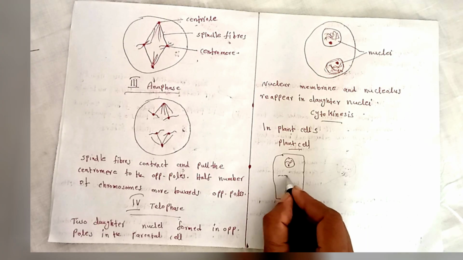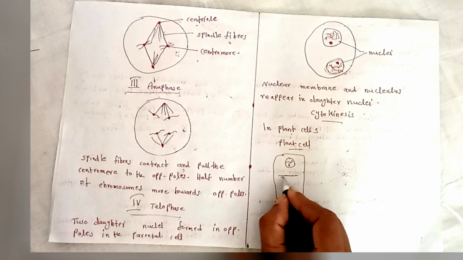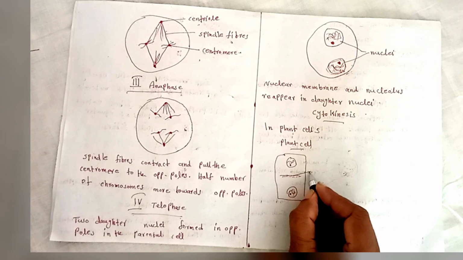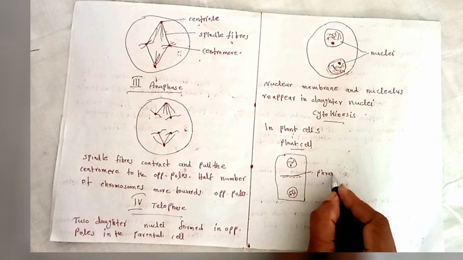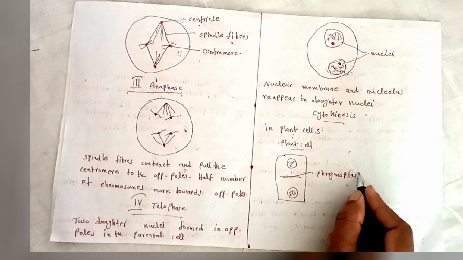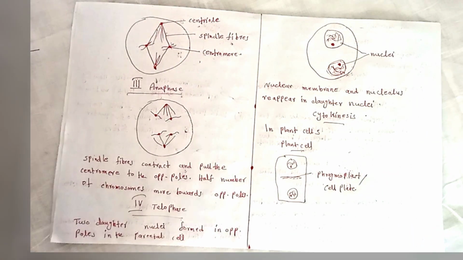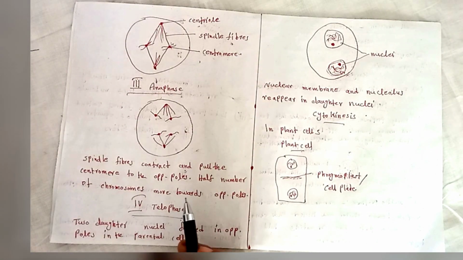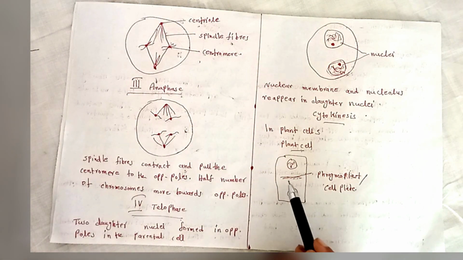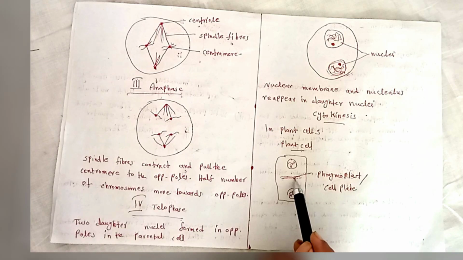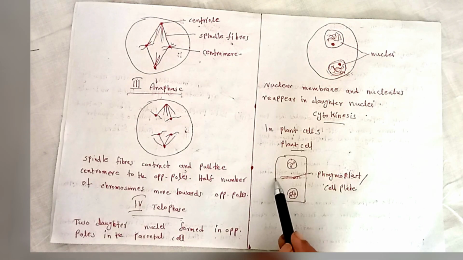The phragmoplast, that means the cell plate, forms at the center portion and extends towards the periphery.